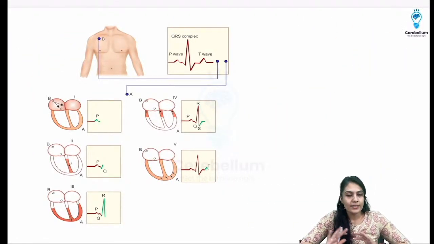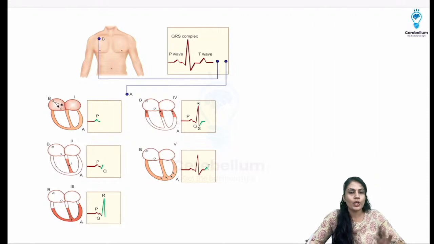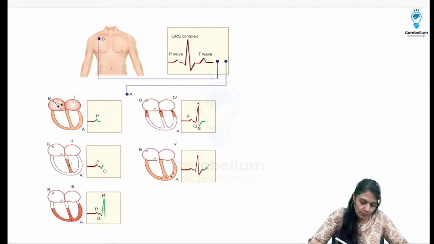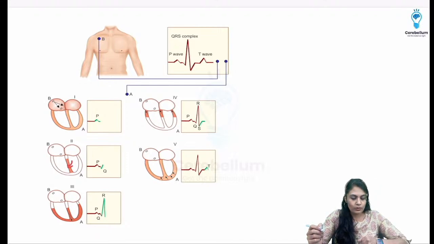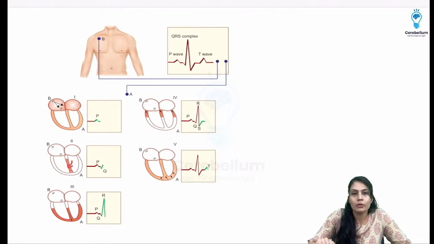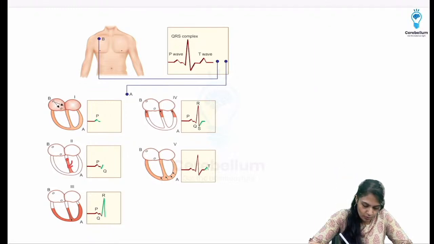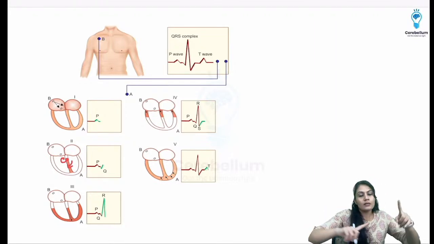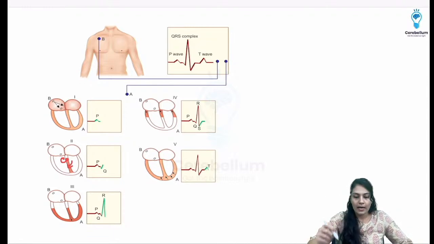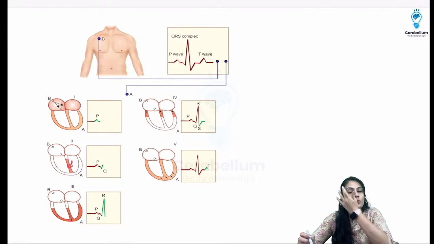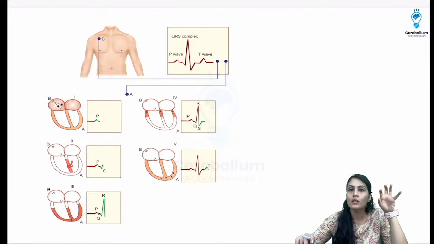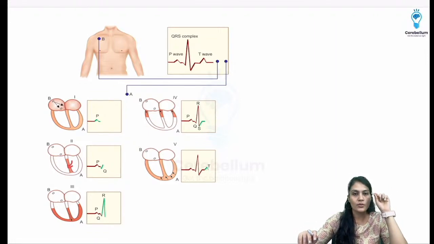For example, if the dipole is there in the atria, it is going to give a different wave. If depolarization is occurring in the next area, I told you it starts in the middle of the ventricular septum and then moves ahead like this. The bundle of His gets activated, and then via the gap junctions the septum depolarizes, which we have discussed in the cardiac cycle. And that's why, if they ask what is the third last part to be depolarized, it is the upper or basal part of the interventricular septum, okay?